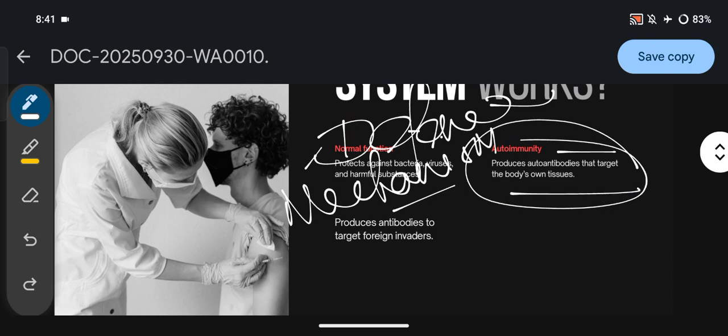In autoimmune disease, it starts producing antibodies that target its own tissue.